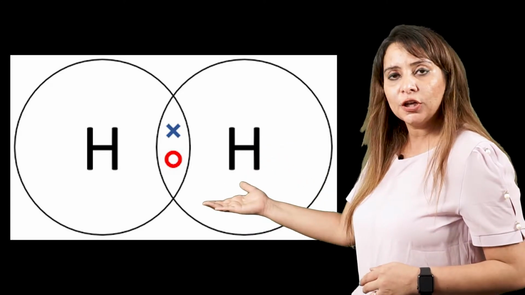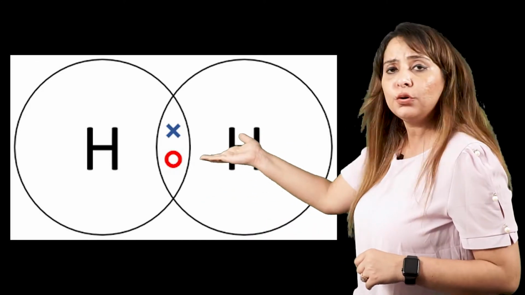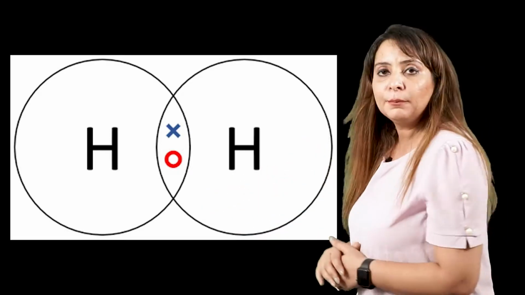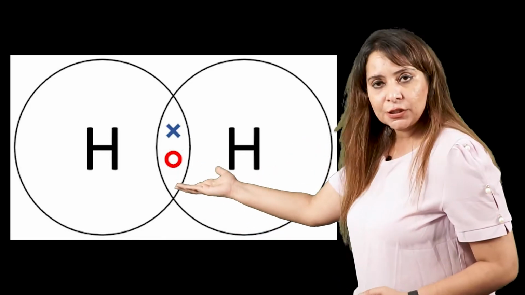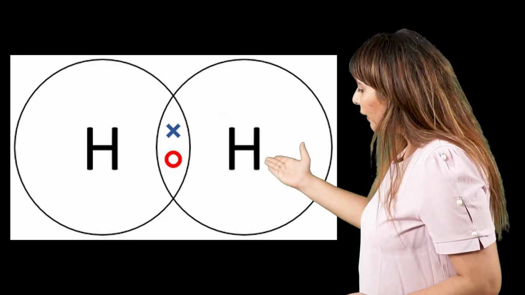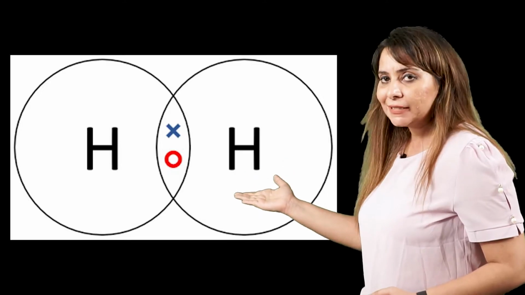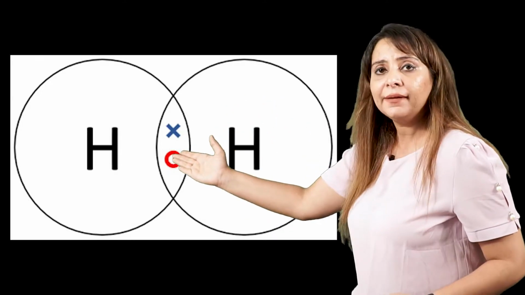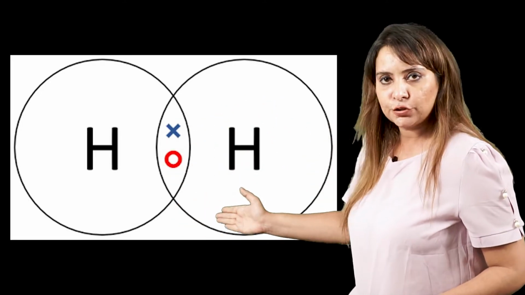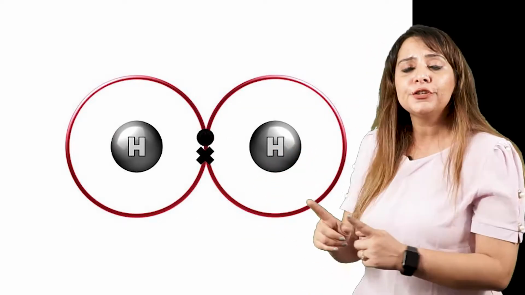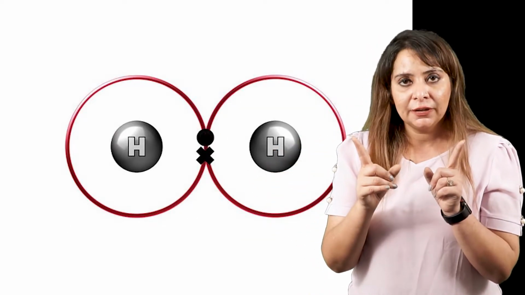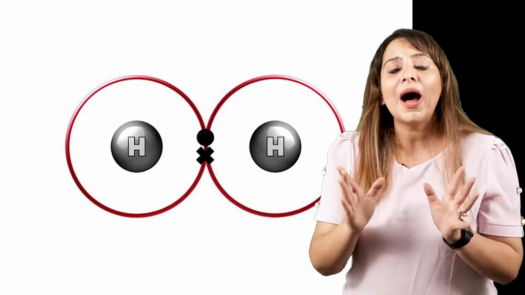Similarly, this hydrogen also possesses 1 electron which it is going to contribute. So both of them come closer. This hydrogen has its 1 electron and it will share this 1 electron of the other hydrogen atom. In a similar manner, the other hydrogen has its 1 electron and it is going to share the 1 electron of the first hydrogen atom. So both are contributing 1 electron each, right? So that means it has 1 shared pair, and 1 shared pair means single covalent bond. So this is how mutual sharing takes place.